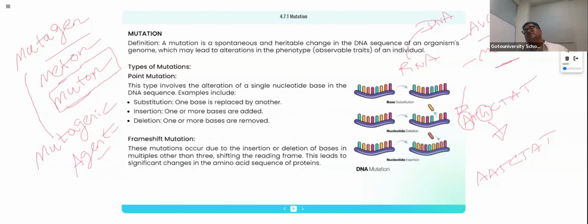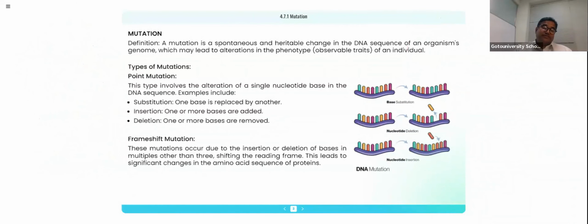Mutagen causes an issue in the DNA. So DNA causes an issue in the RNA. RNA causes an issue in the protein, because of the change in the amino acid sequence. So ultimately, the particular character is not getting expressed appropriately, right? So this is the way you need to understand them.